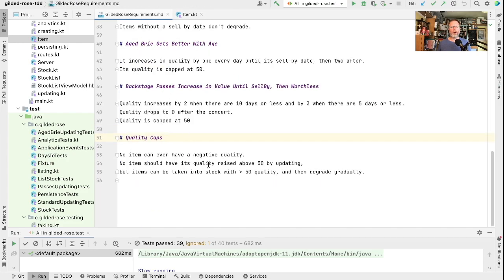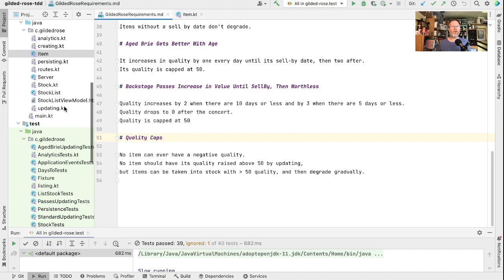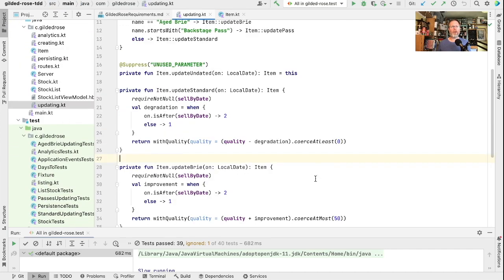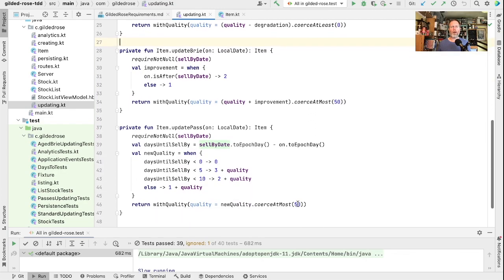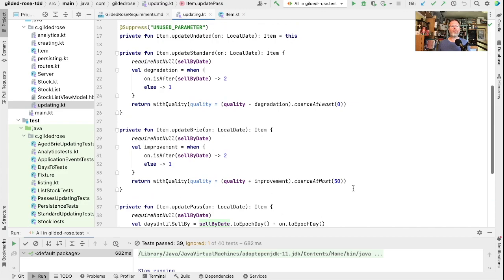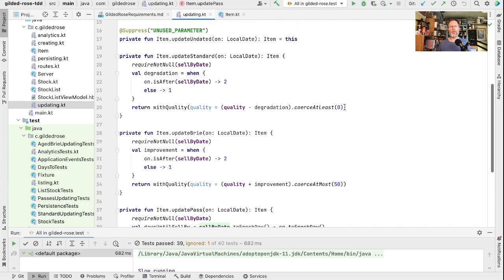As for these other bits though, well, this 50 is expressed in a bunch of places in updating. You'll see here in updateBrie, we had this coerceAtMost 50, in updatePass, we had this coerceAtMost 50, and in updateStandard, we had this coerceAtLeast 0.